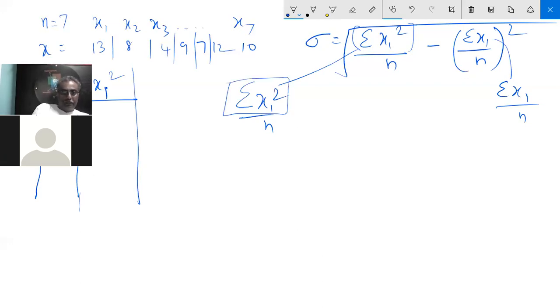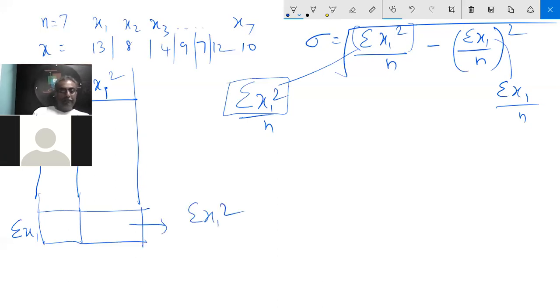If you add all of this up, it will give you sigma x of I squared. N is already given. N is 7. So the formula is the root of sigma x of I squared by 7 minus sigma x of I by 7 the whole square.